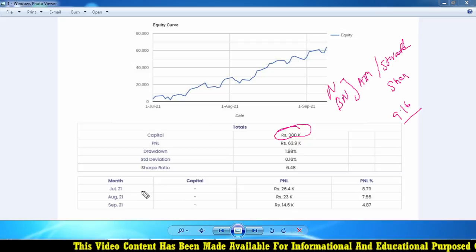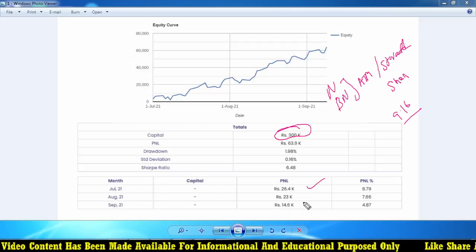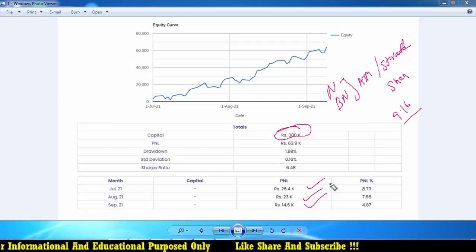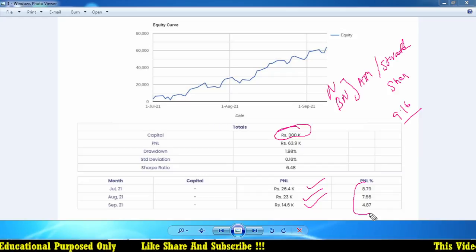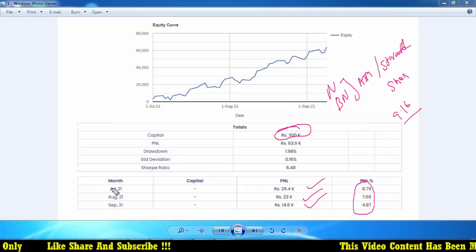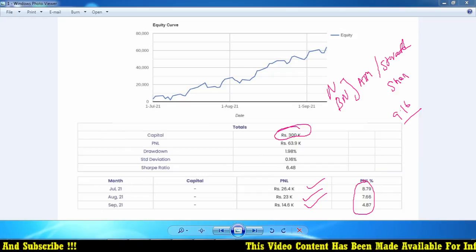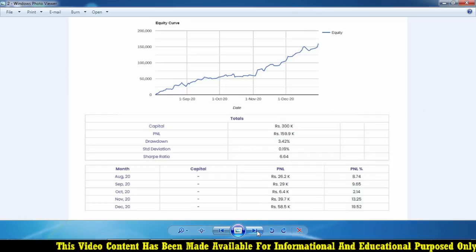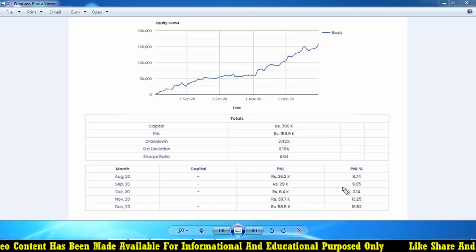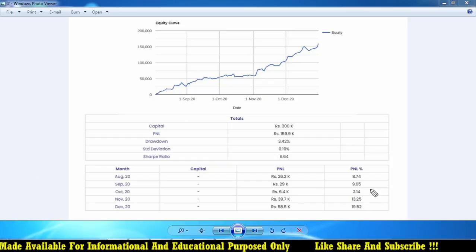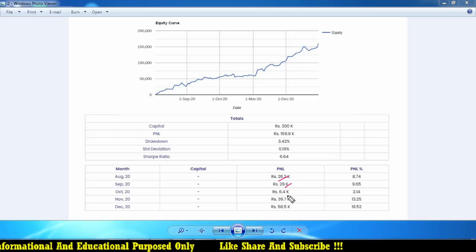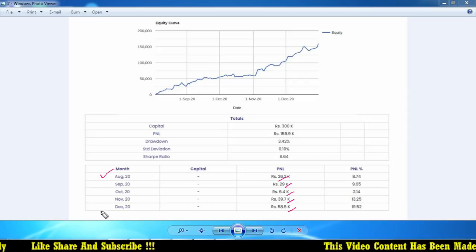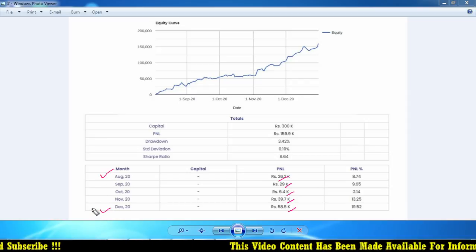Somewhere around July we got 26,000, in August we got 23, and in September till now 14k profit is running. So somewhere around 5 to 8% you can expect. This is for the last 3 months: September, August, July. The older results are also available, because this backtest was not taken by me but by one of my clients. Here you get somewhere around 26, 29, 6.4, 339.58K. That is the profit from August 2020 to December 2020, that is last year.